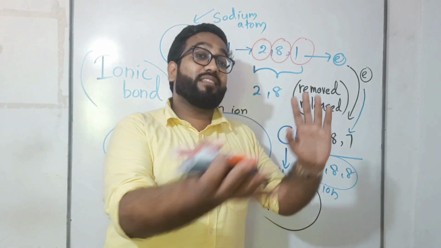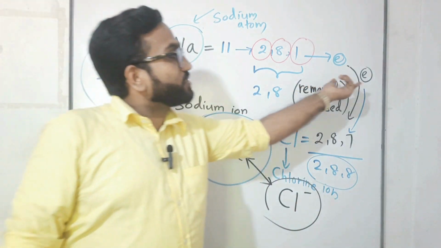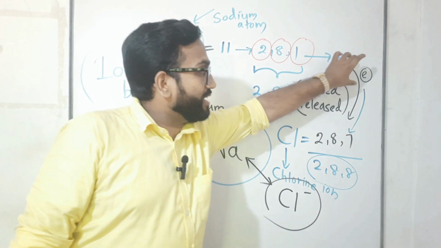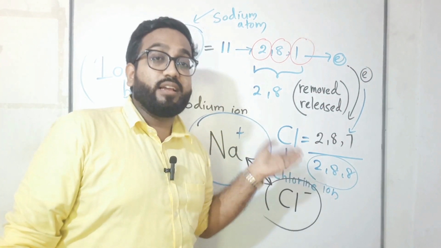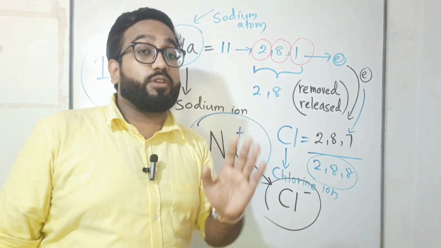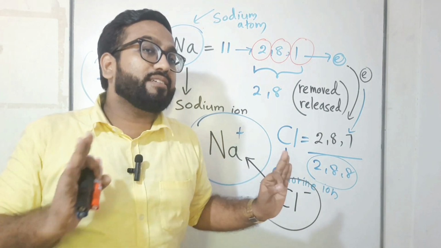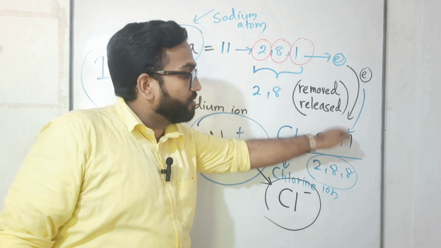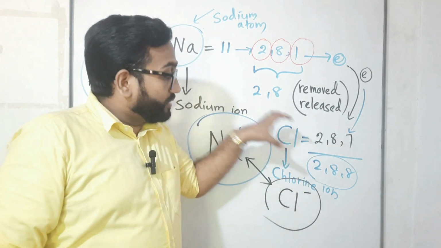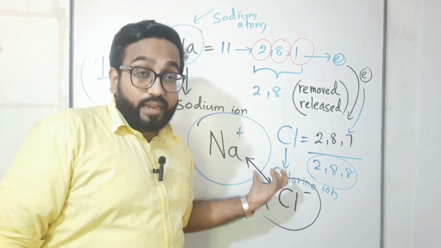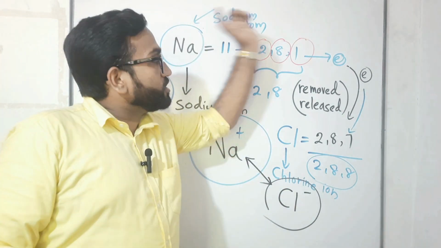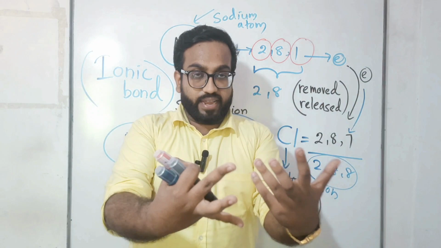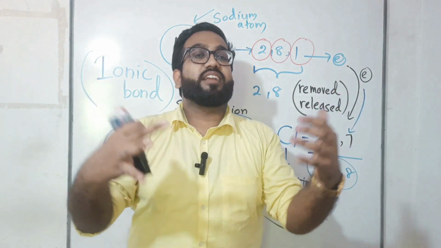Likewise, if you apply this to our lesson, the electron is released by whom? Sodium. That electron was taken by whom? Chlorine. Sodium says that if you take my electron, you should have a bond with me. That's the condition between the two. That's why sodium's electron was taken by chlorine. Then chlorine makes the ion Cl minus, and sodium makes the ion sodium plus. Sodium plus and chlorine minus make an ionic bond.